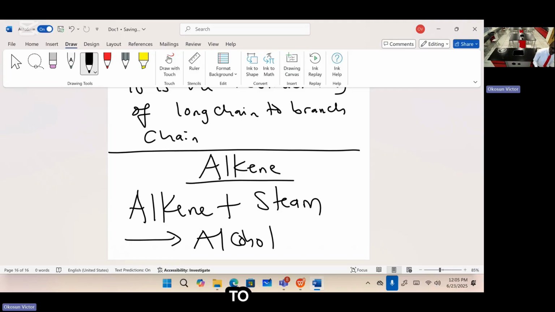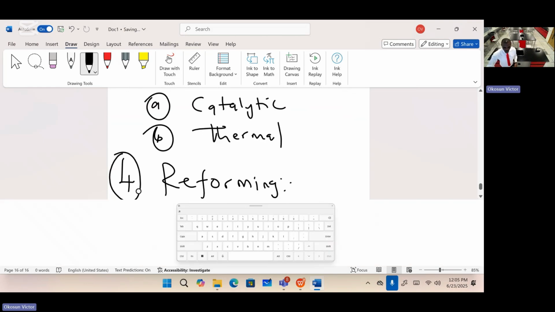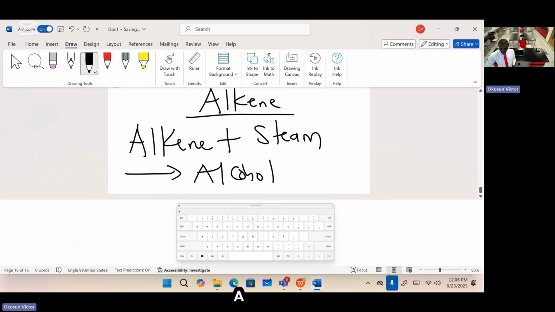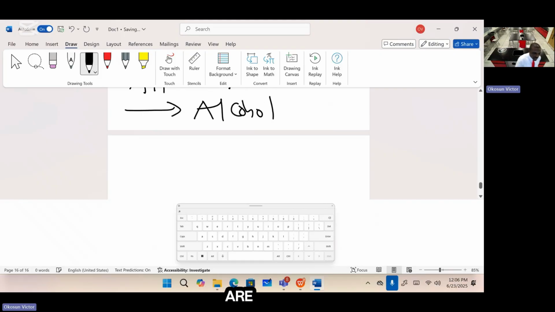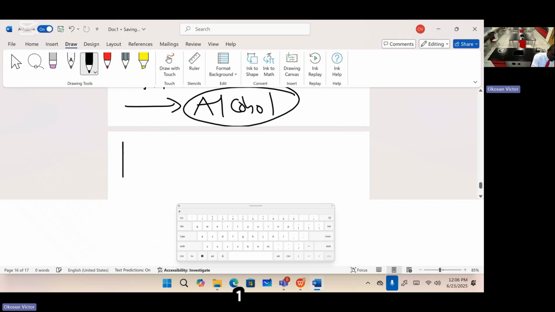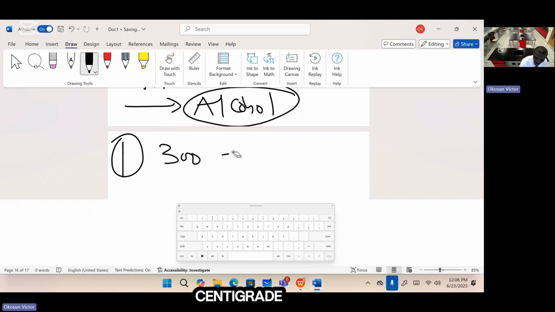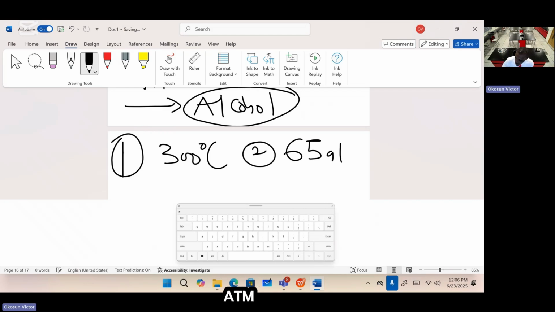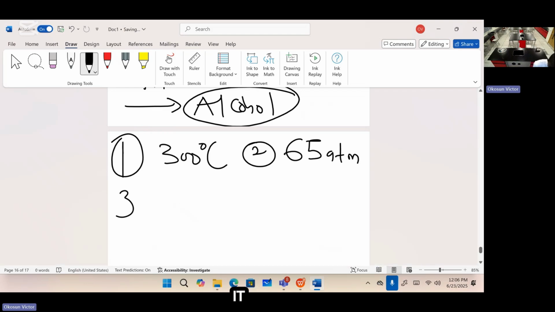Now, this reaction needs to happen under specified conditions. What are the conditions for you to form alcohol from alkene, from a double bond? Number one, a high temperature of 300 degrees centigrade. Number two, a pressure of 65 atm. Atm means atmosphere, that's the unit for pressure. And number three, the presence of a particular catalyst called phosphoric acid, H3PO4.